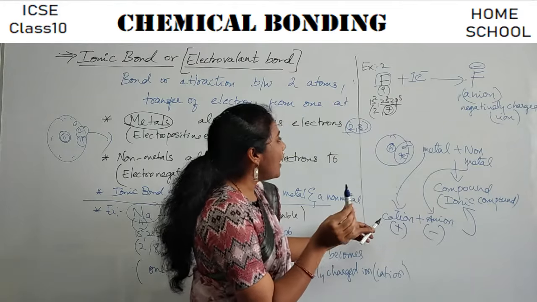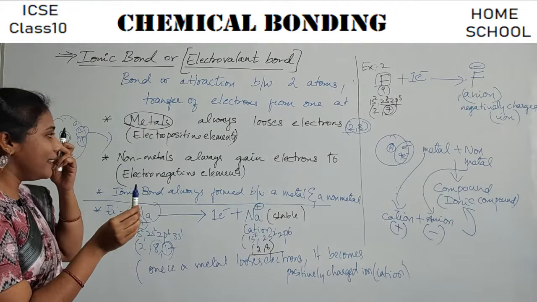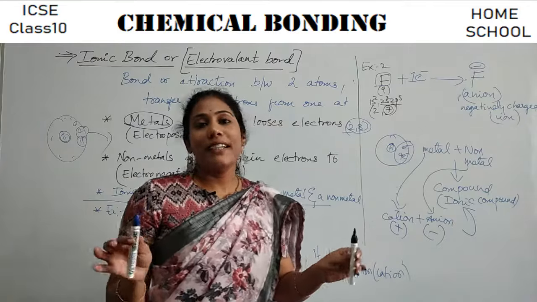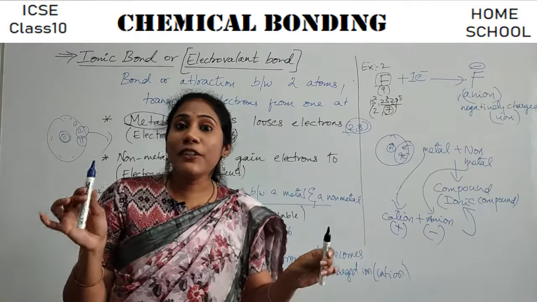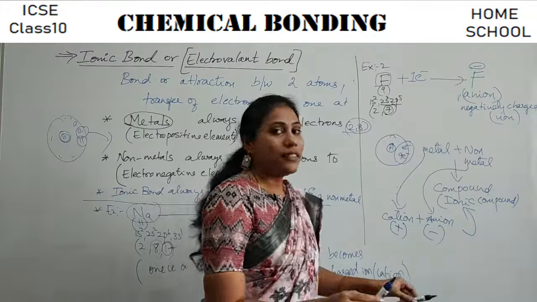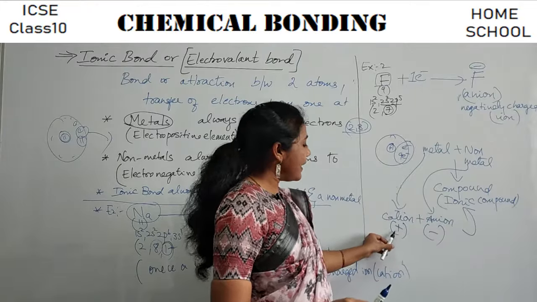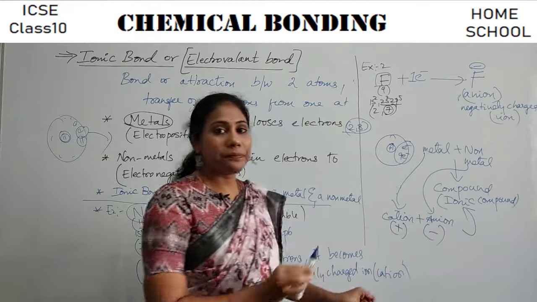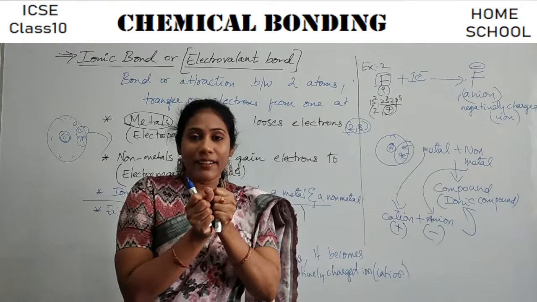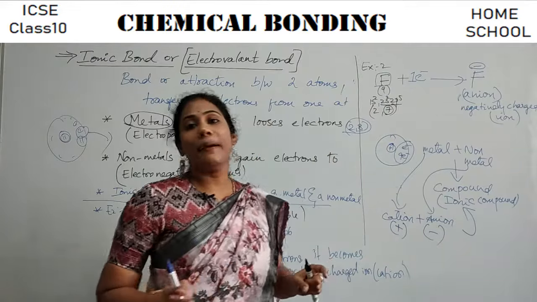So I can write a definition for ionic bond, and in another sense we can also explain it. Electrostatic force of attraction is present between a positive ion, that is a cation, and an anion. These will stay together, and that molecule we call an ionic compound.